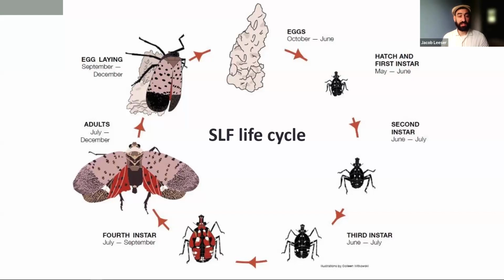There's one life cycle a year. This is the stage where they're the most visible. This is why we often have the most concern about spotted lanternfly end of summer moving into fall.